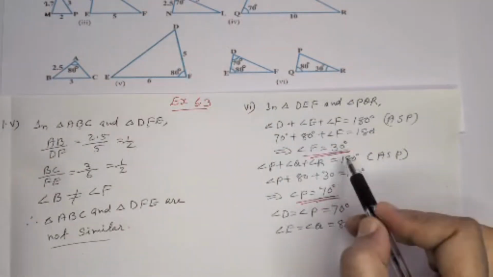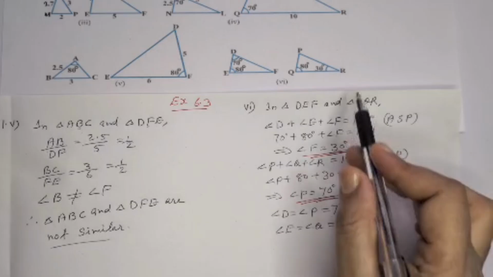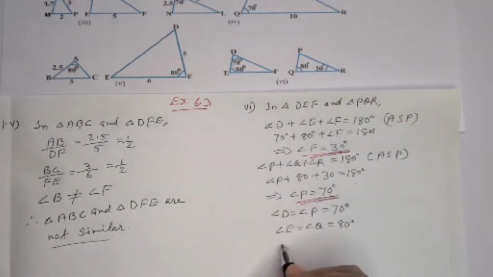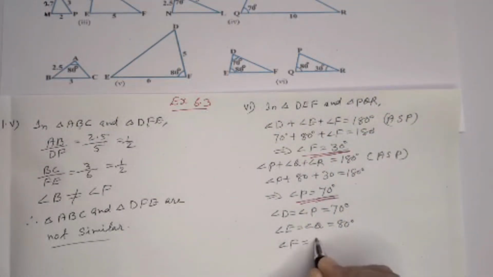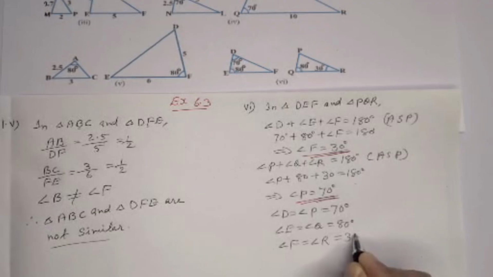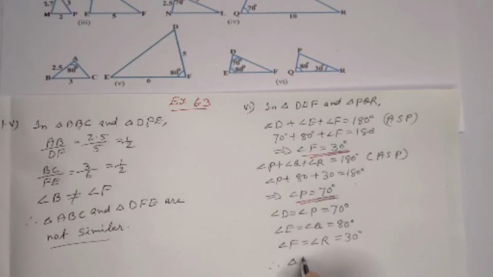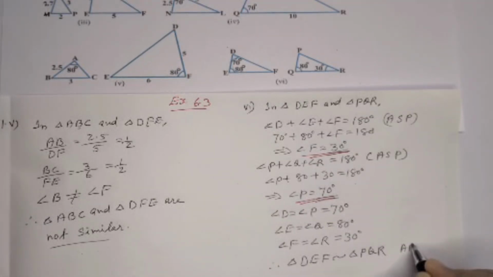Then angle F, we already got that as 30 degrees, corresponding to that angle R. Angle F is equal to angle R is equal to 30 degrees. Now all three angles are equal. Therefore, triangle DEF is similar to triangle PQR by AAA similarity criteria.